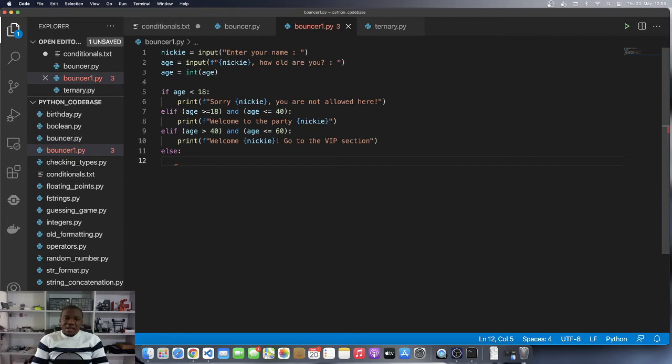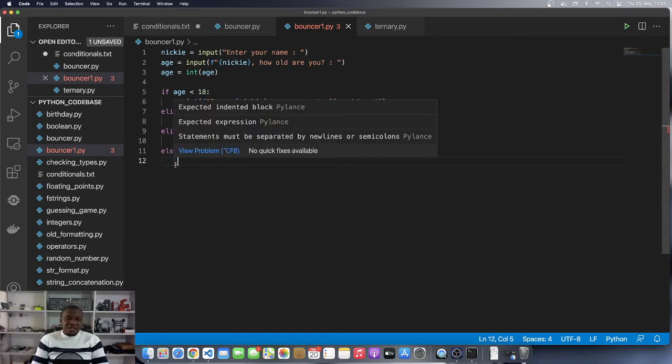However, if we keep the else there, Python is not going to accept that: yes, there is an else, but there is no statement underneath it to be executed. And so you can see that there is that wiggly line over there. And when I hover over it, it tells me statements must be separated by new lines or semicolon, and so on. It is expecting an indented block. It is expecting an expression.